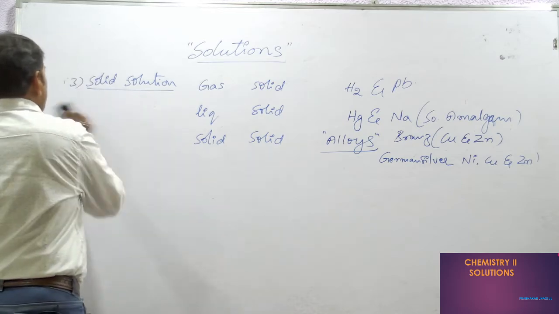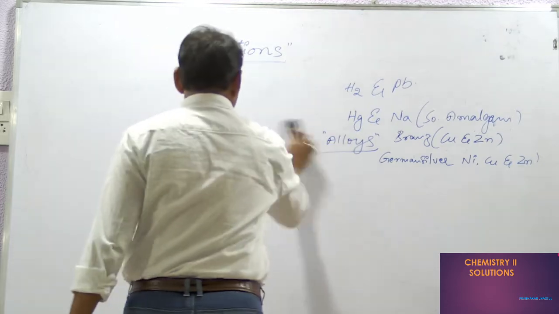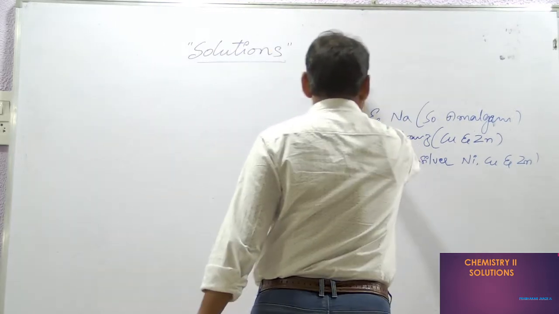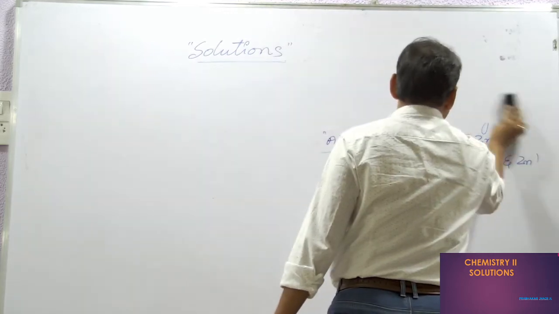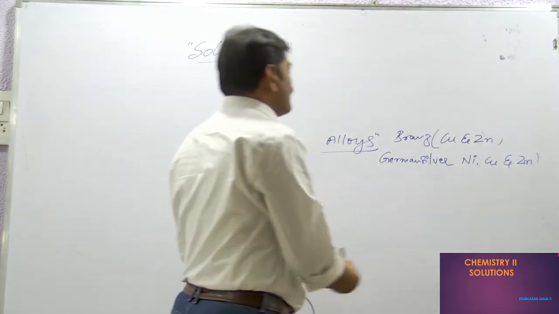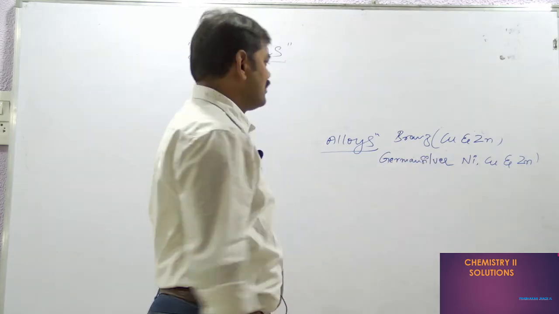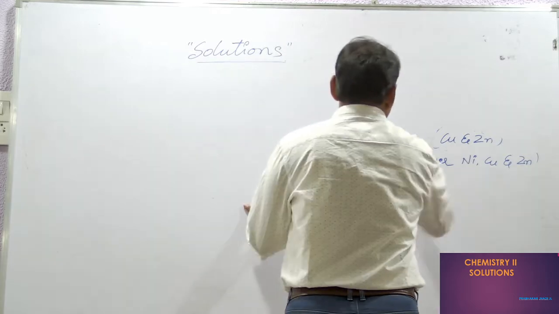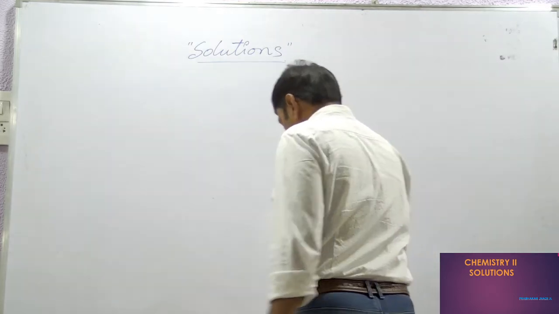These are the types of solutions, and mainly we have to remember the alloys because they repeatedly ask two-mark questions: what is brass? What is German silver? So this is about the different types of solutions.